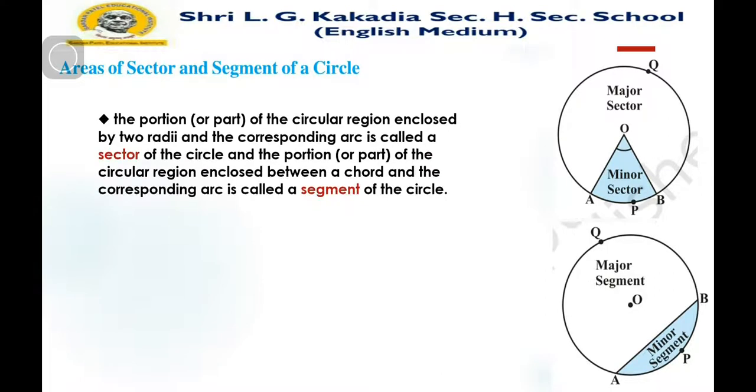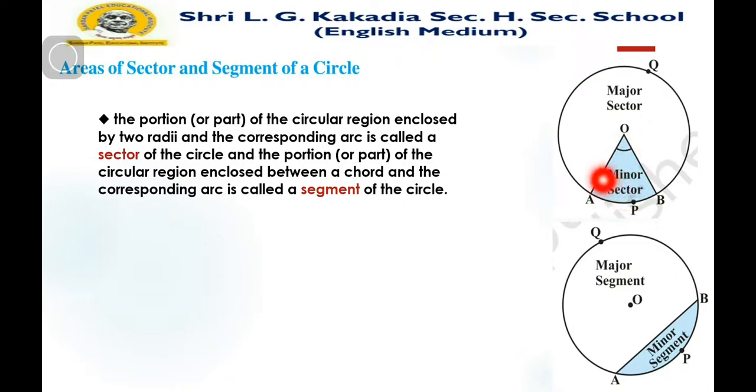So by that way we recall: a portion or part of a circular region enclosed by two radii and the corresponding arc is called a sector of a circle. As you can see here, two radii and this arc, and this area is known as a sector.